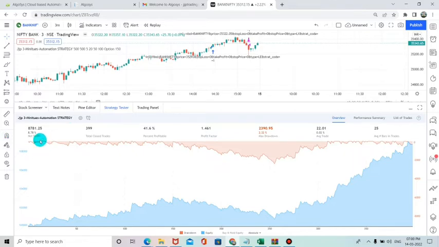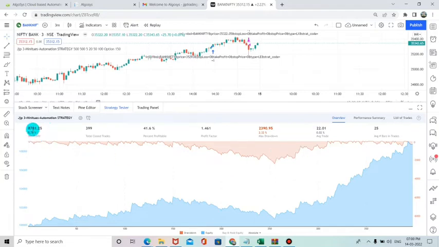The period will vary for a lower time frame. For the lower time frame, the backtest period will be shorter, so that you can see the accuracy of our strategy from the TradingView full backtest. I am using the premium account right now, so that we can see the full backtest according to TradingView.